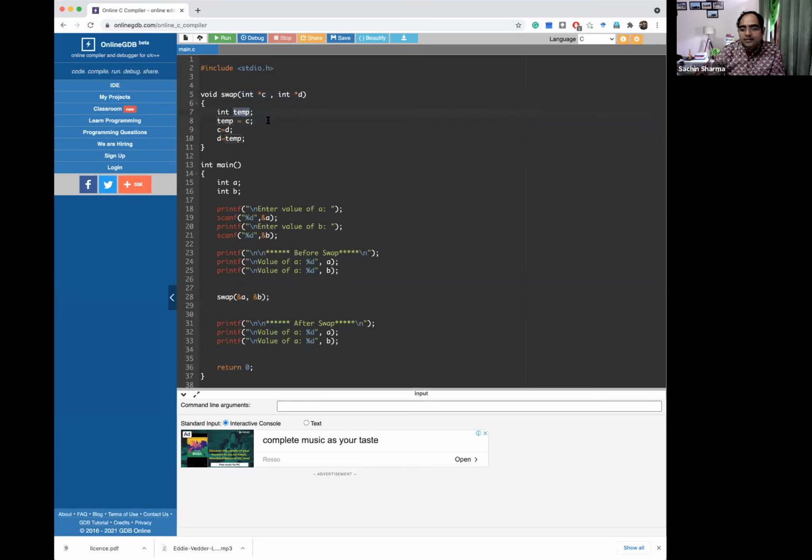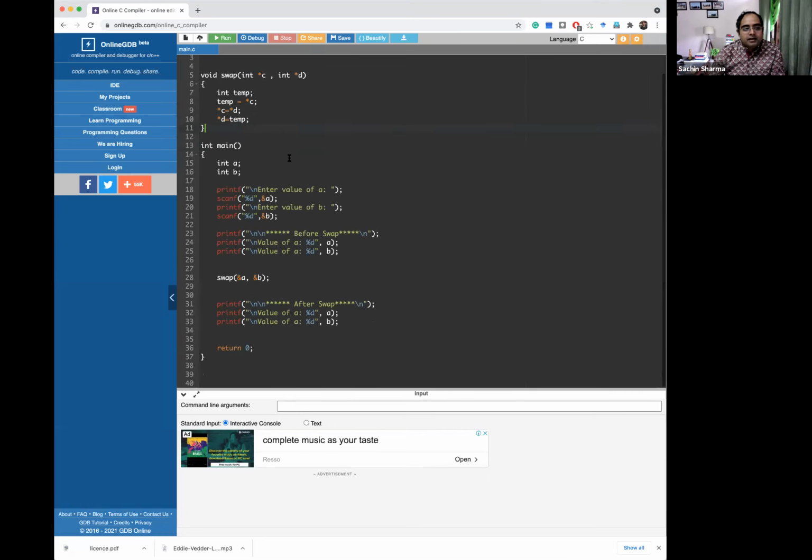Now temp is a variable and C is a pointer. So if I am using C, then it will use the address of A, not the value of A. So I need to make it star, because that is the representation of the value at the memory location pointed to by them.